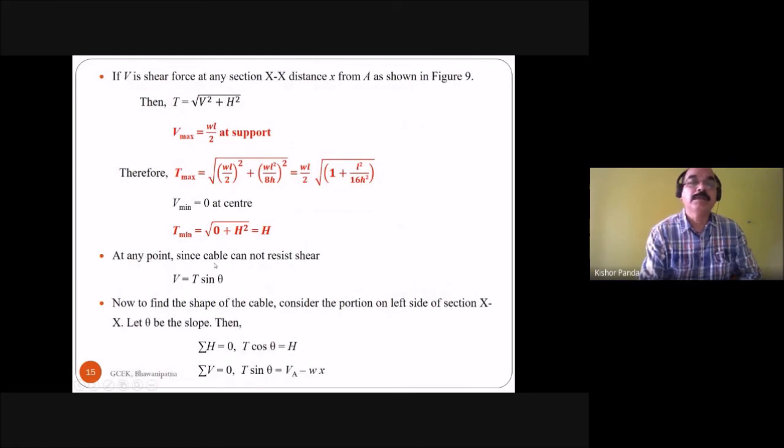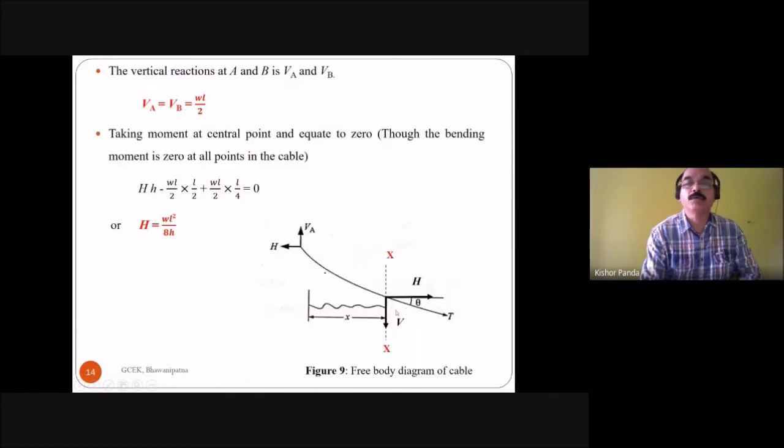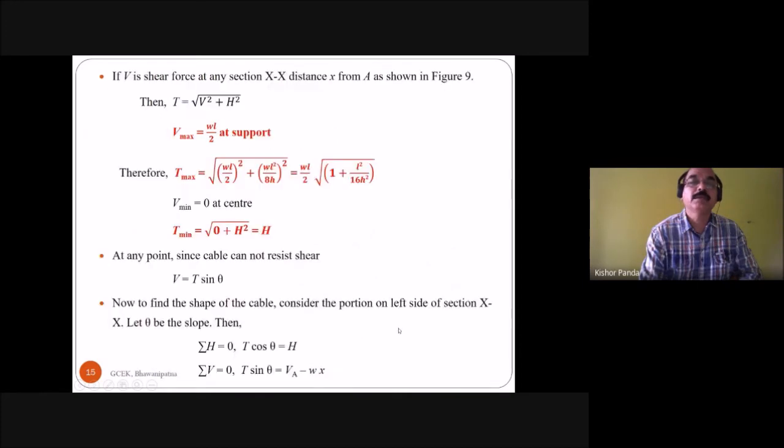At any point, since the cable does not resist shear, V is equal to T sin theta. So this is your cable and this is the tensile force. Here T sin theta, because theta is the angle between T and the horizontal force. Here you take the component of this T along the vertical direction. So T sin theta is equal to V.